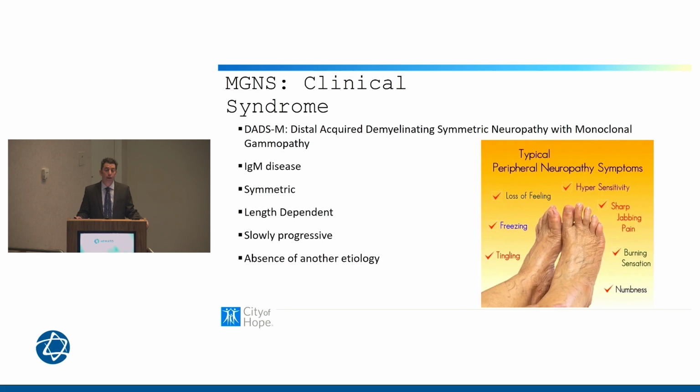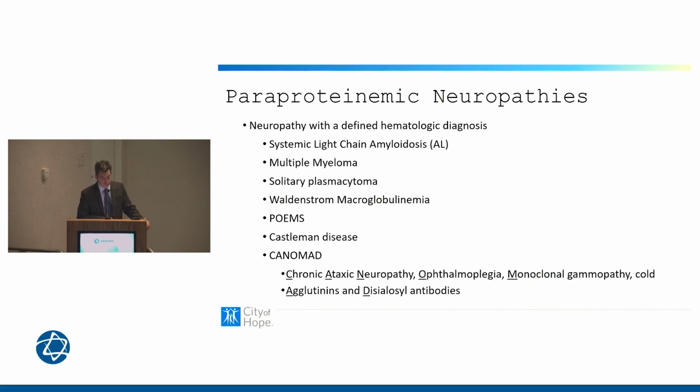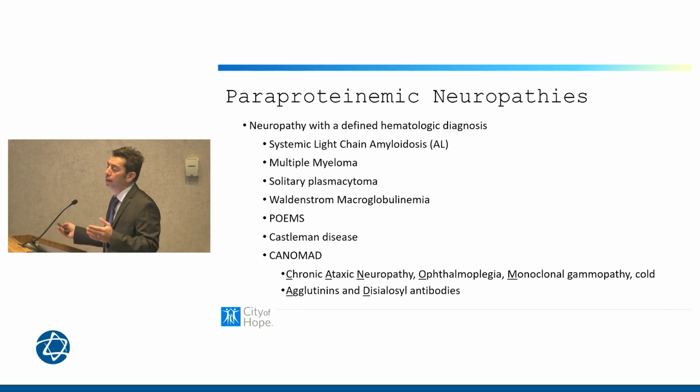It's length dependent, similar to that in diabetes, where the long nerves are impacted first, and very slowly progressive, and again, a diagnosis of exclusion. These can be a paraprotein neuropathy, where patients may have a defined neurologic and hematologic condition with peripheral neuropathy, or they can be in the absence of a defined hematologic condition. So there becomes a bit of an overlap when we talk about these diseases.